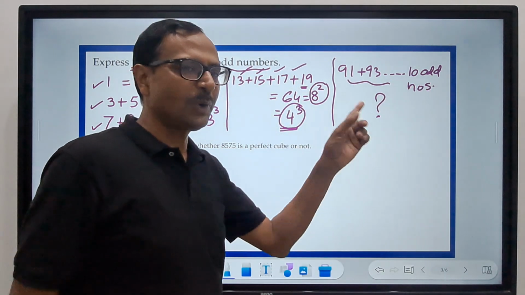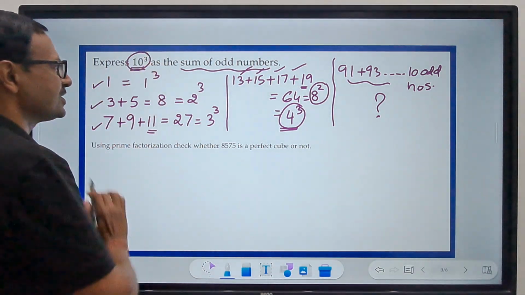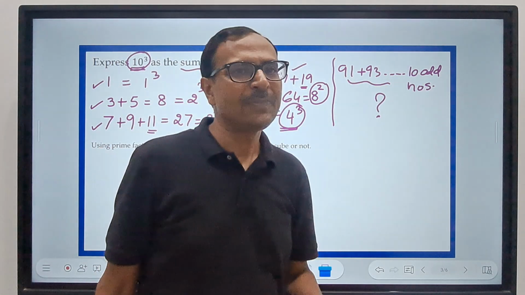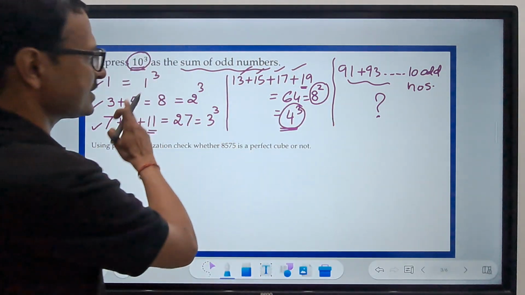Your result is going to surprise you. You are going to get exactly 1000, which is 10 cube. And that's how you express 10 cube as the sum of odd numbers. Right? So that is the first concept.